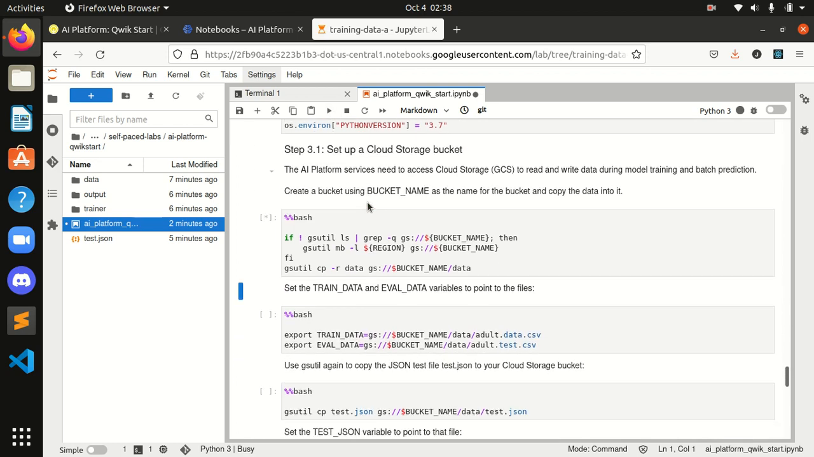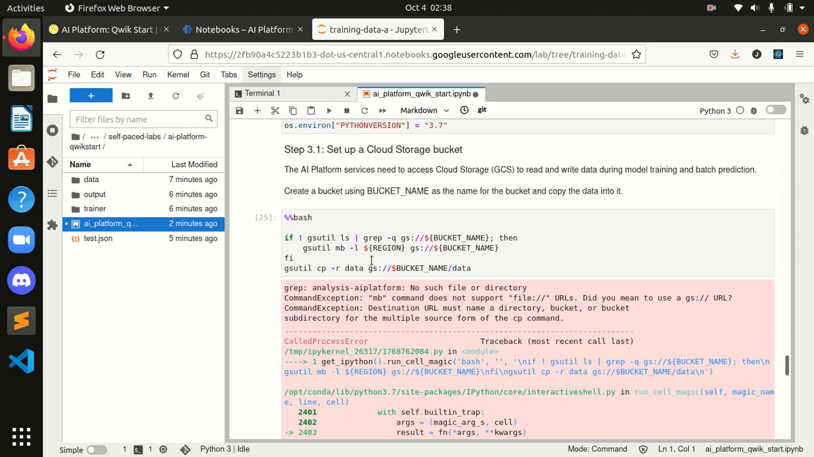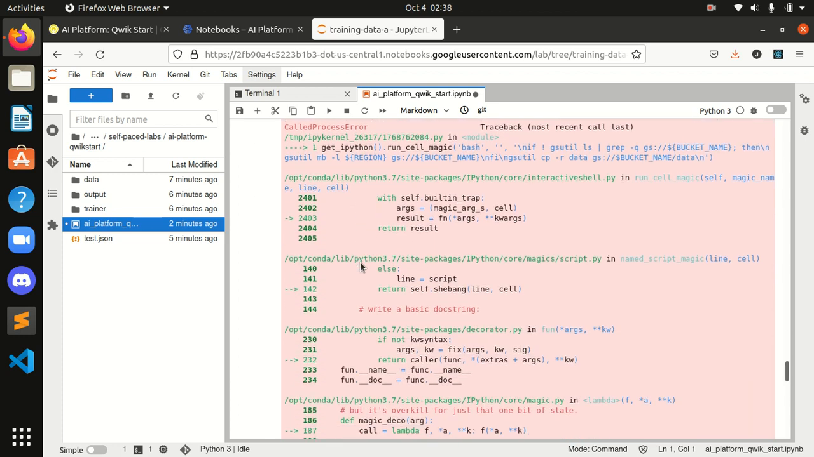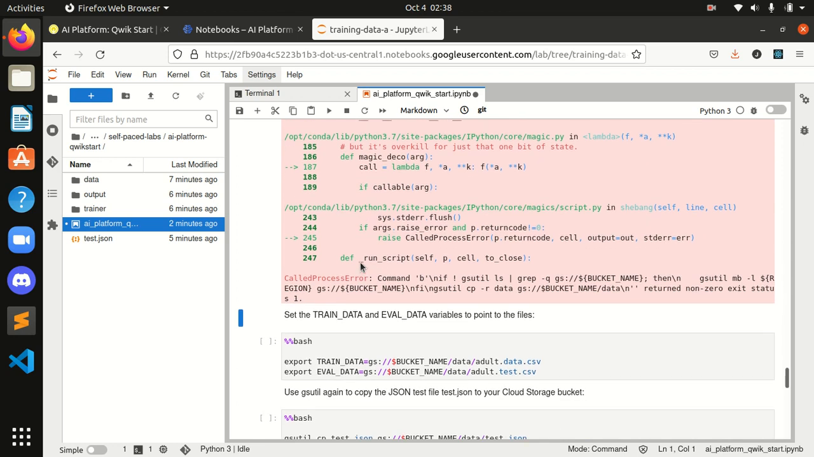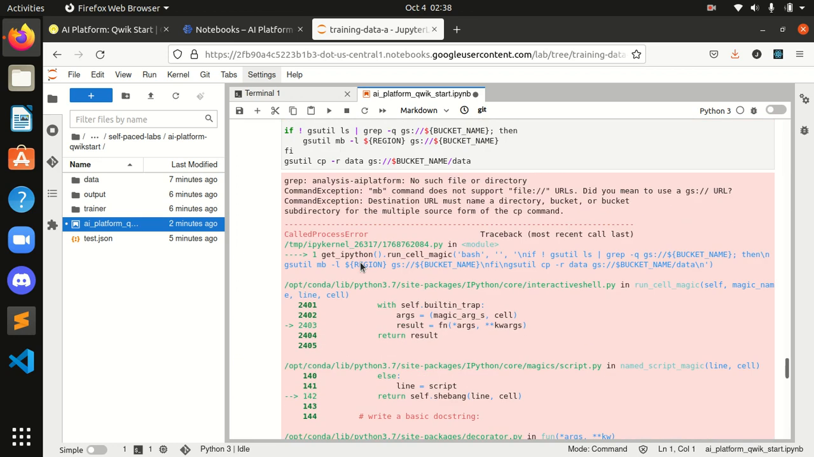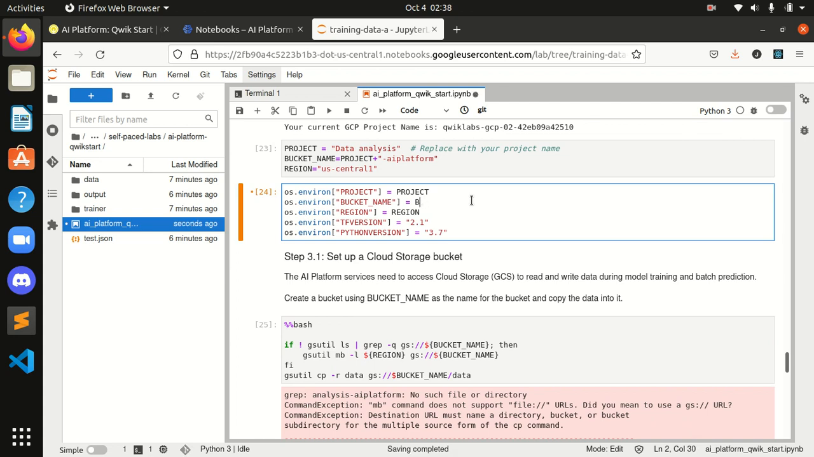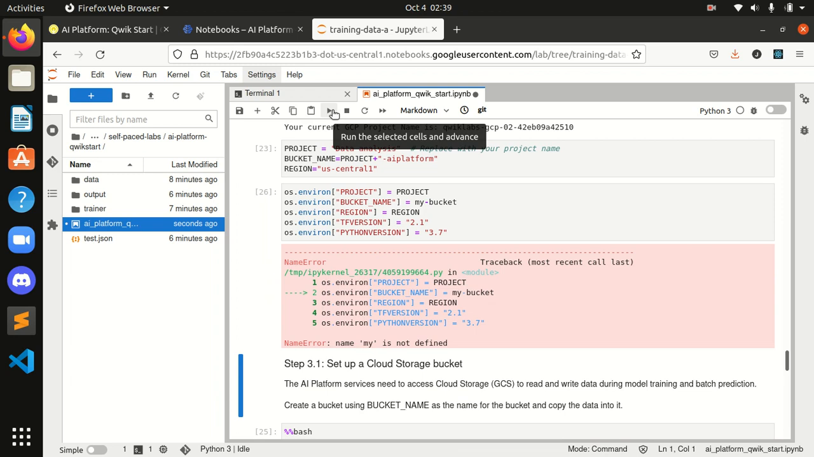Let's check, did any traceback error come over here? Okay, all process error. This is right. We will be fixing this also. I think we have to set some bucket name over here. My-bucket. I will run this.